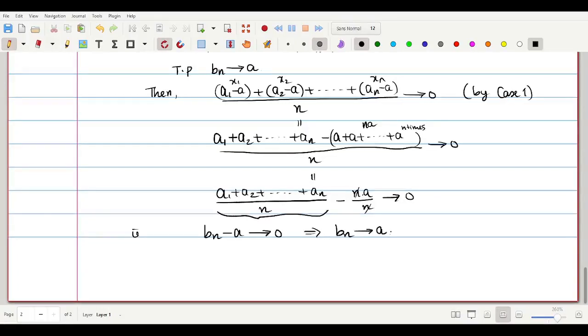Okay, so in both the cases, hence an converges to a implies that bn also converges to a. Is our proof. Is it okay? So this is called Cauchy's first limit theorem. Okay, so we can prove some problems using Cauchy's first limit theorem. அதை யூஸ் பண்ணி சொல்லலாம். சரி, நான் உங்களுக்காக புரியணுங்க ஒரே ஒரு எக்ஸாம்பிள் சொல்லட்டுமா? So I'll take an example.